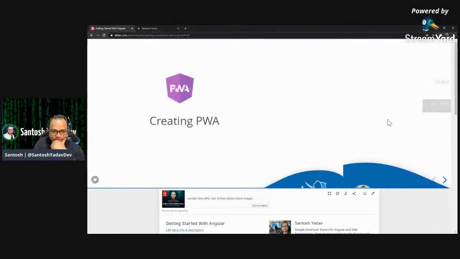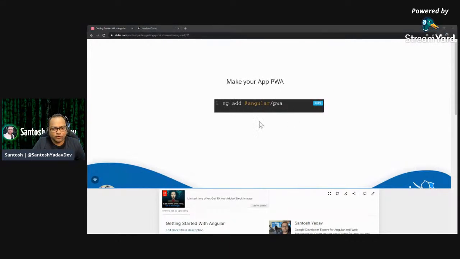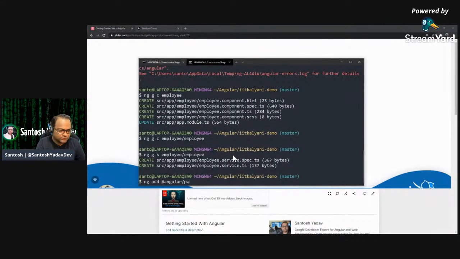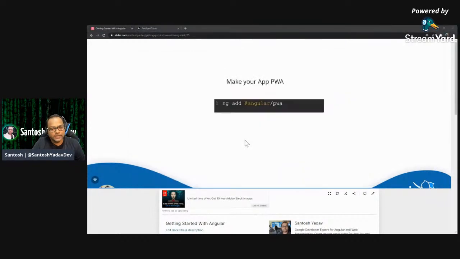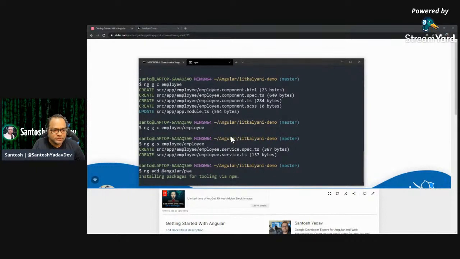And we will be doing PWA. So this is how you can create or convert your application to PWA. You can say ng add @angular/pwa, and let's do that. And it will add all the functionality to your application. So you can go ahead and install this application.